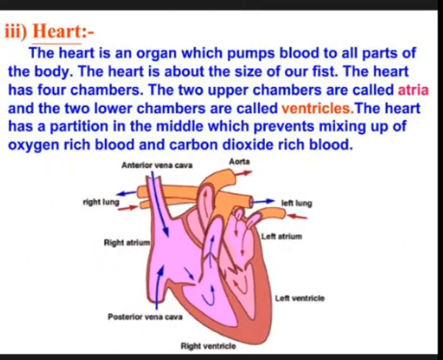Heart. The heart is an organ which pumps blood to all parts of the body. The heart is about the size of our fist. The heart has four chambers. The two upper chambers are called atria and the two lower chambers are called ventricles. The heart has a partition in the middle which prevents mixing up of oxygen-rich and carbon dioxide-rich blood.